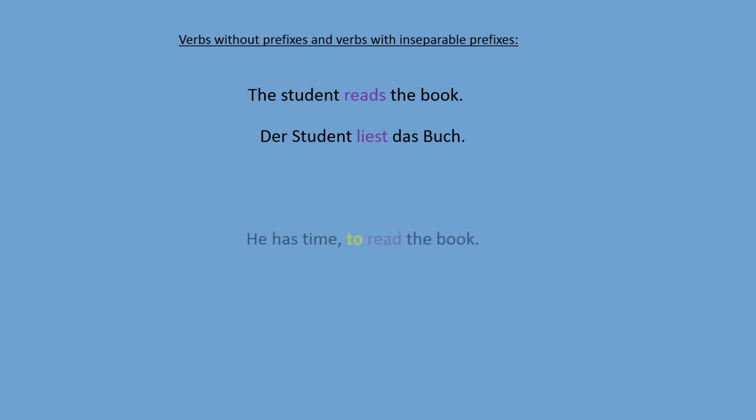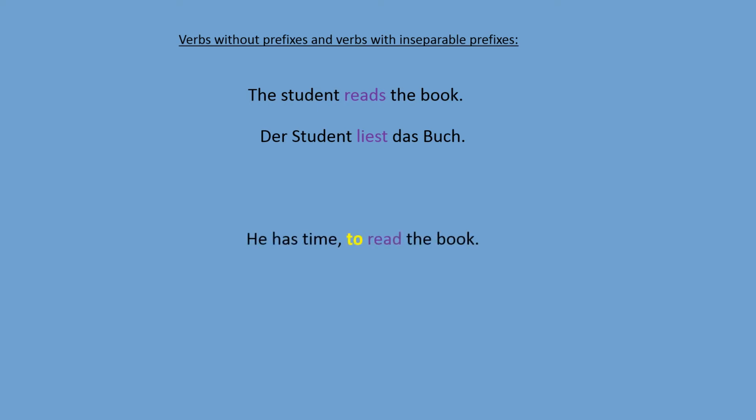How it works with verbs without prefixes and verbs with inseparable prefixes in the German language. Let's analyze the English sentence. The student reads the book. So there is a student who is reading a book. In German, the same sentence will say, der Student liest das Buch. So here the verb is used in the third person singular position. In the English sentence we have ending s, reads. In the German sentence we have ending t. So from the verb lesen we use a specific form, liest.